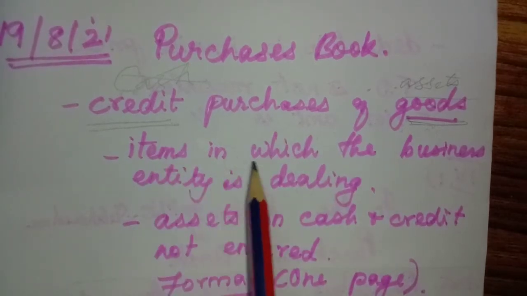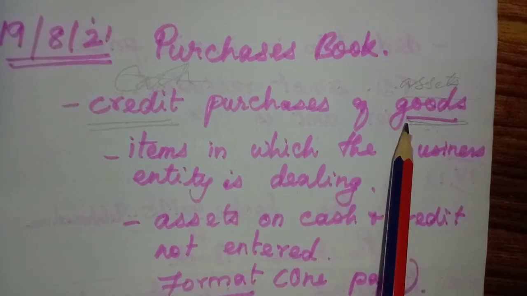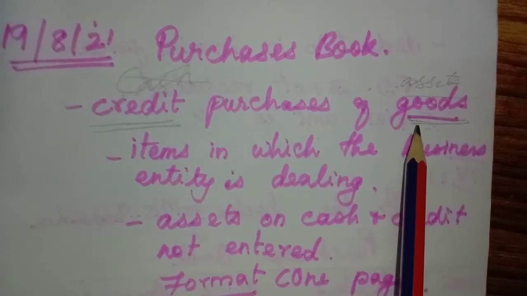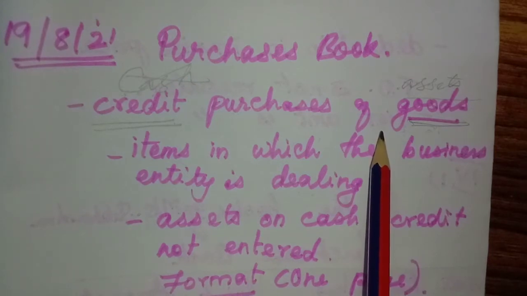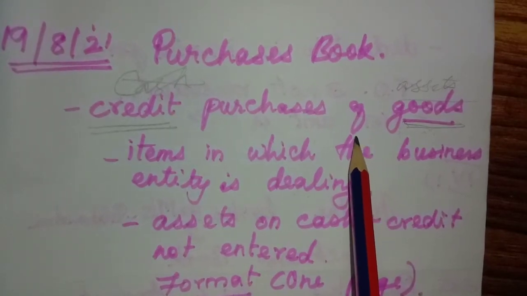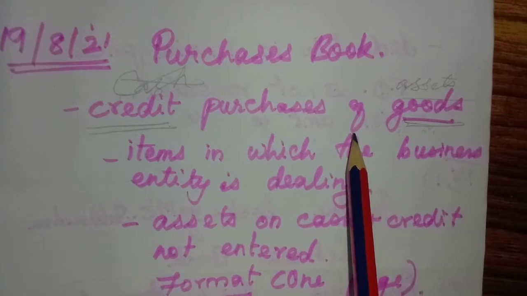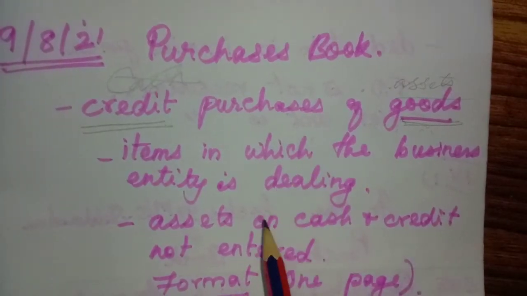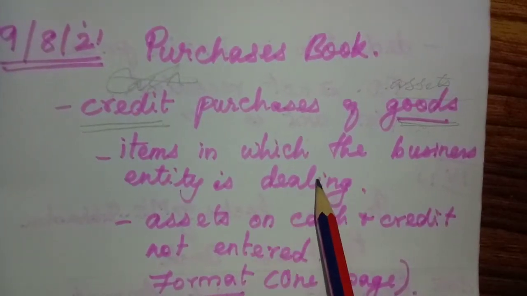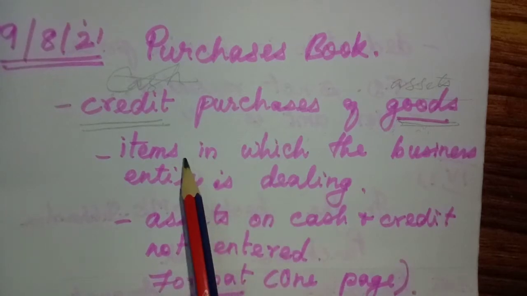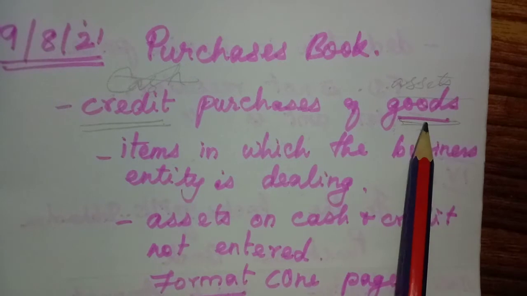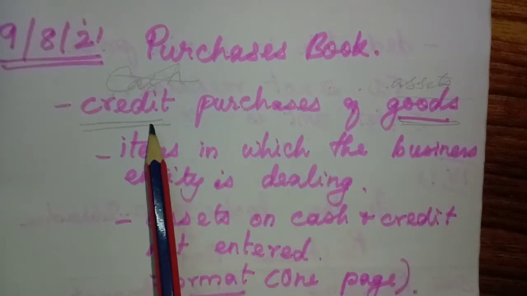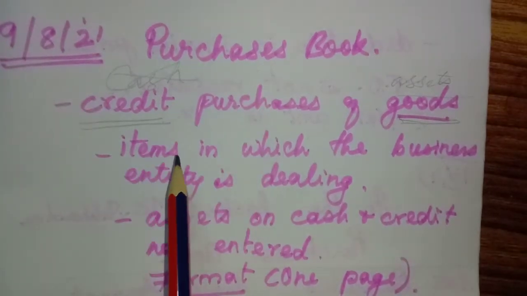Any other asset we use for our own use, but here we are purchasing for the selling purpose. Only the items that we purchase for the purpose of resale are defined as goods. Those goods, if we purchase on credit only, we have to enter in the purchases book.